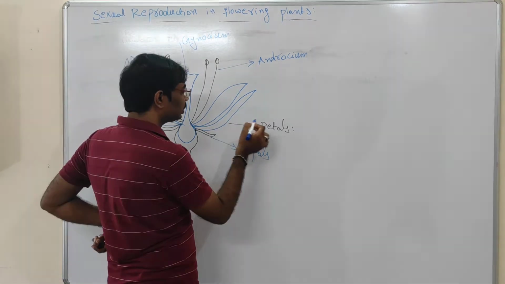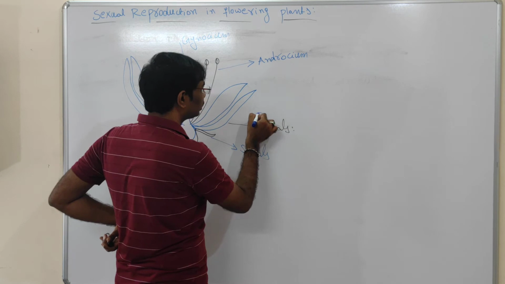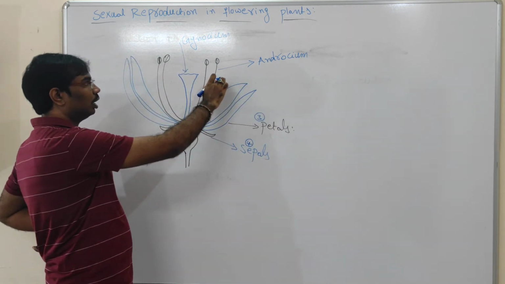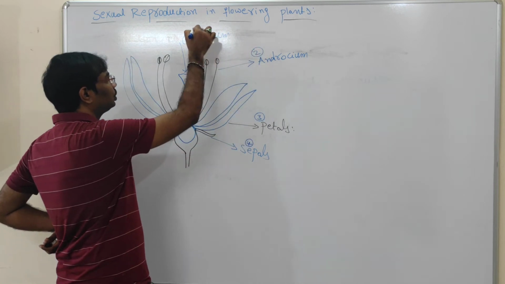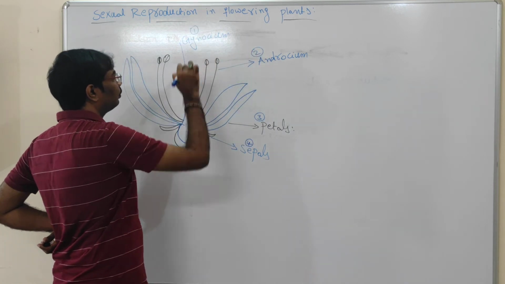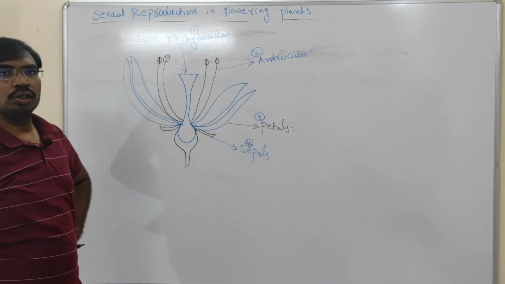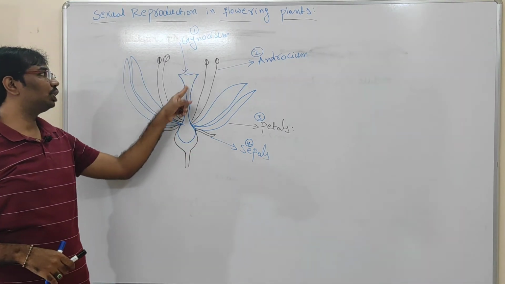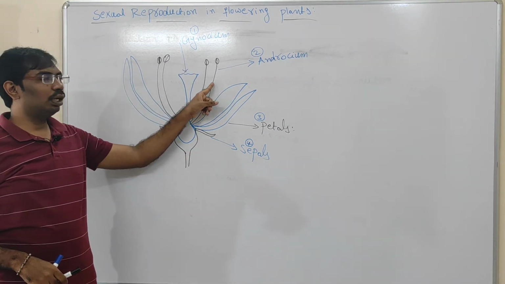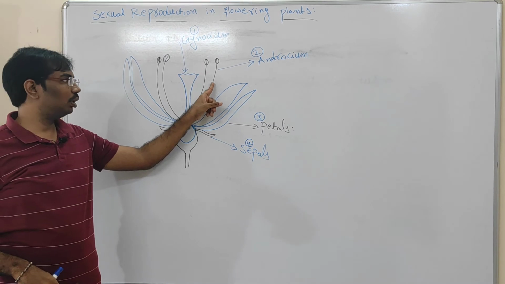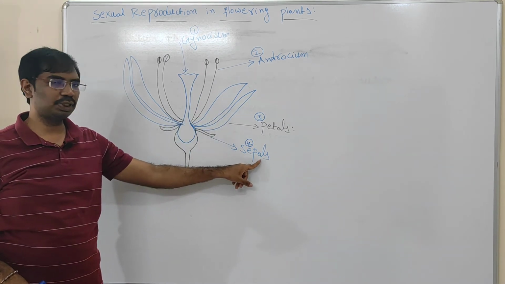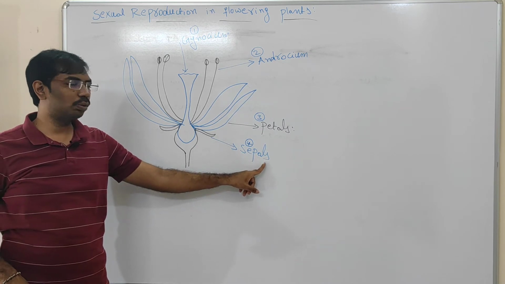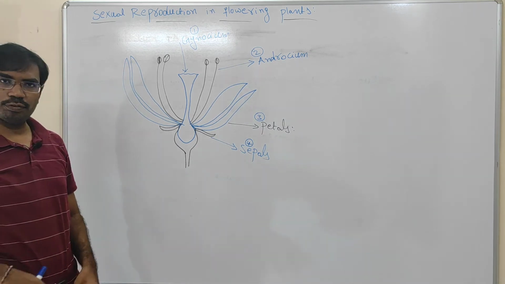Beneath the sepals, another one is petals. Beneath the petals, another one is androecium, and the innermost structure in the flower is called gynoecium. So gynoecium is the innermost structure. Above the gynoecium, androecium is present. Above the androecium, petals are present. Above the petals, sepals are present. So sepal is the outermost structure in the flower.